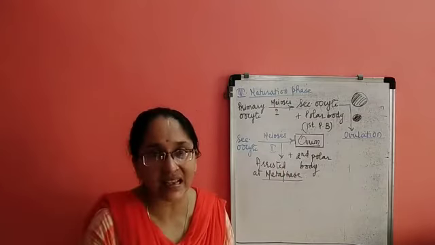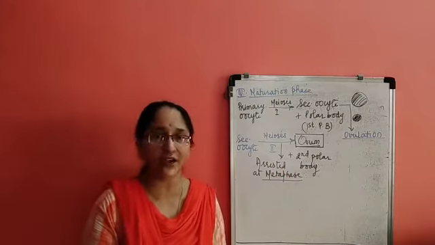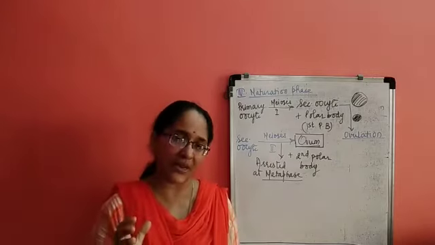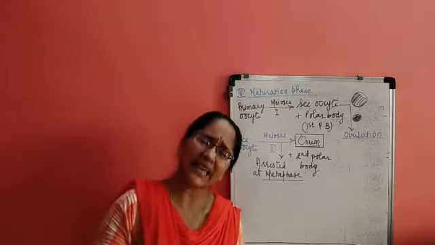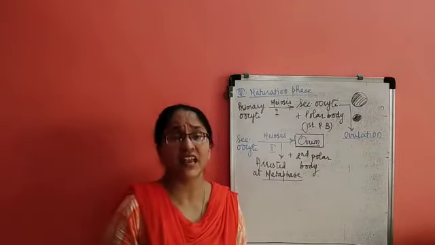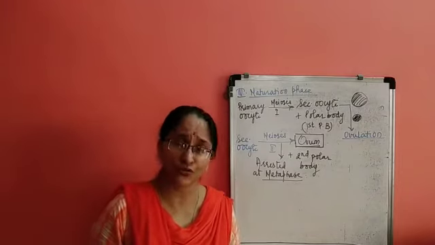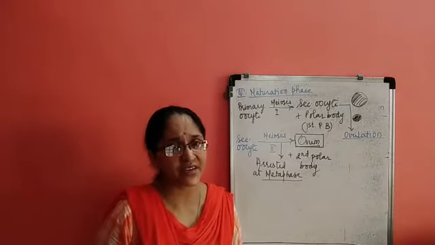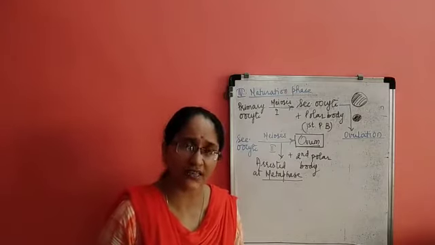Now when the egg and the sperm have reached the fallopian tube at the ampulla isthmus junction, fertilization will take place, and then the development and the implantation of the embryo will take place in the uterus. So in this module we discussed the various stages in oogenesis. Thank you.